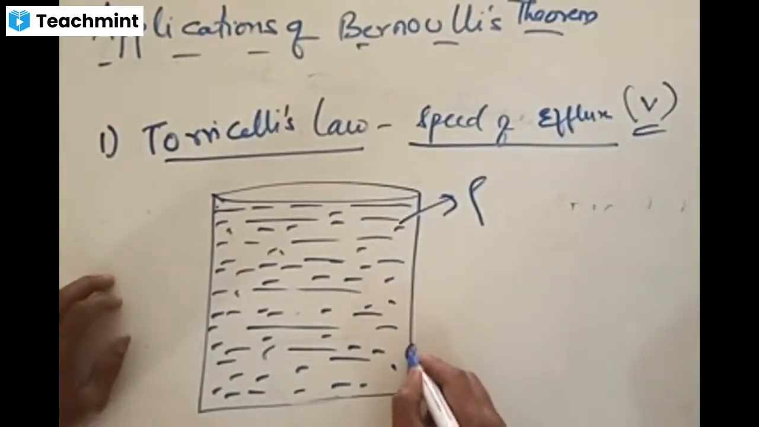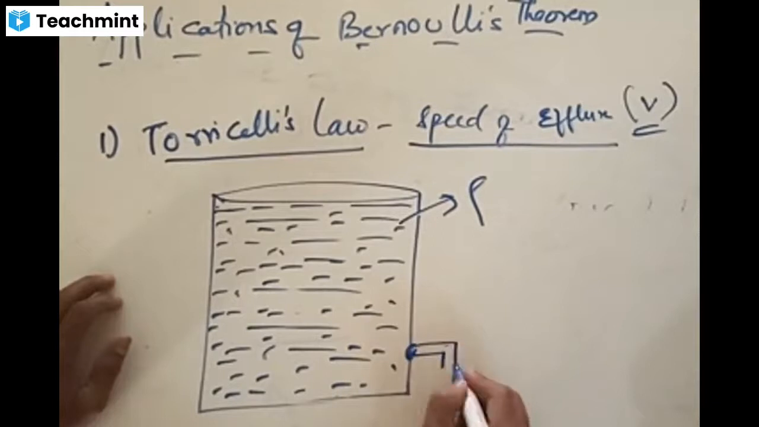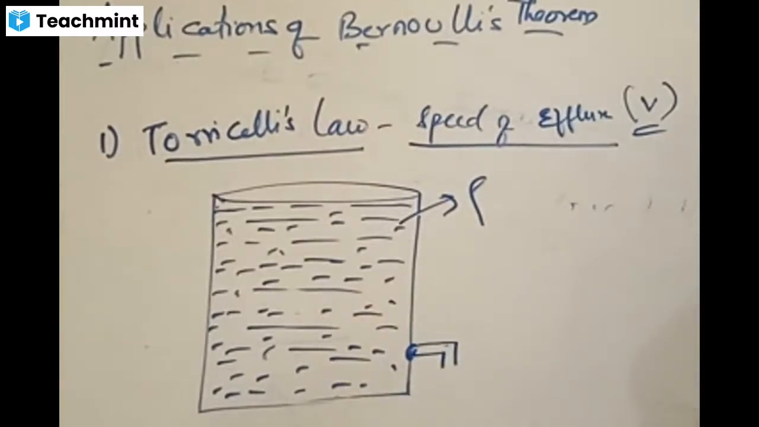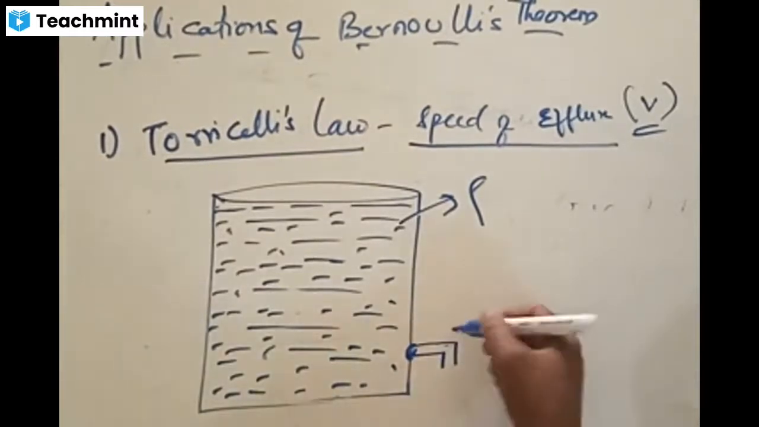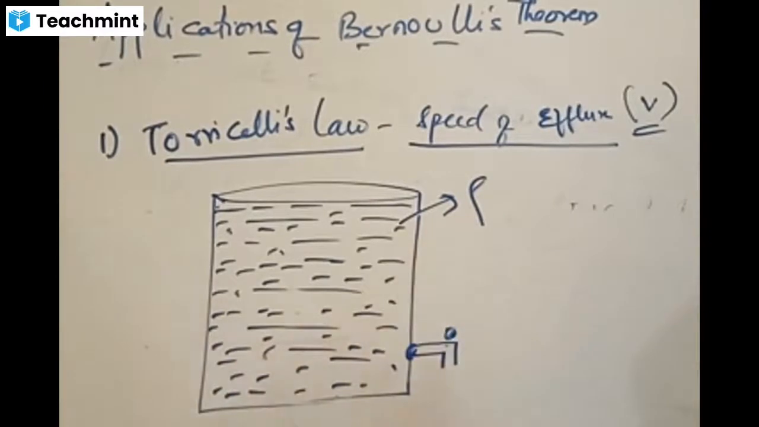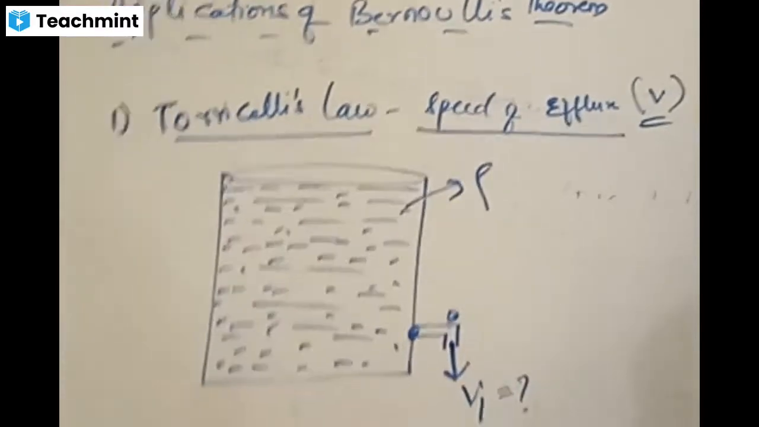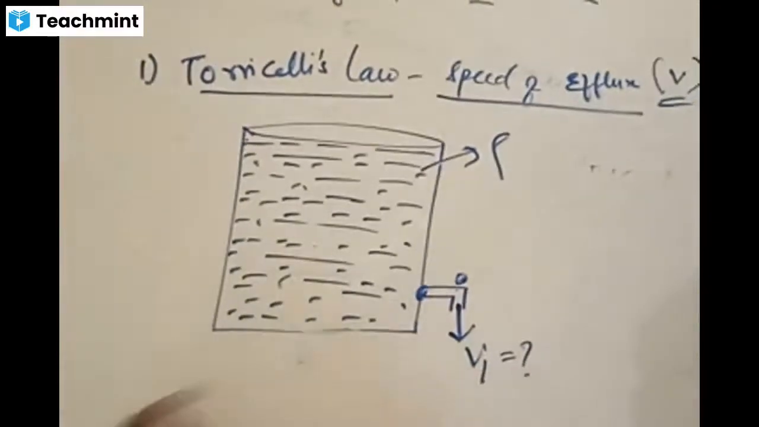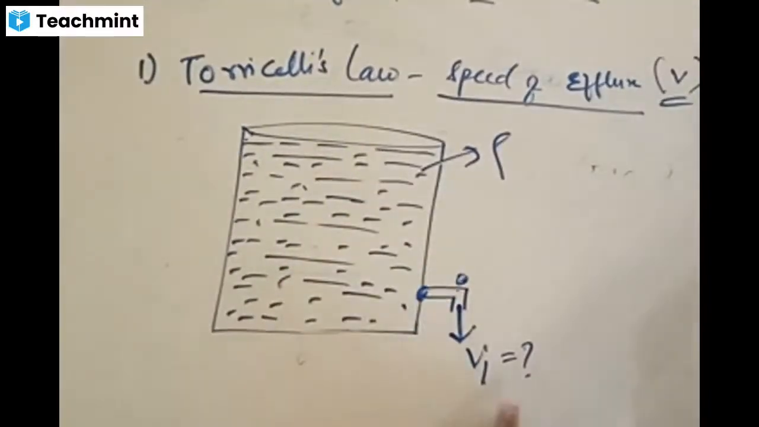Consider a small opening in the form of a tap present at some surface here. The moment you rotate this tap, water comes out here. Speed of flux is the speed of outflow of fluid. Let us suppose this is V1, and we want to find the expression for V1. The moment you open the tap, fluid will come out, and the speed with which it comes out is what we are calling V1.